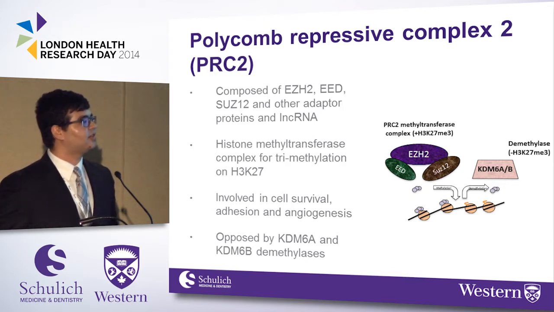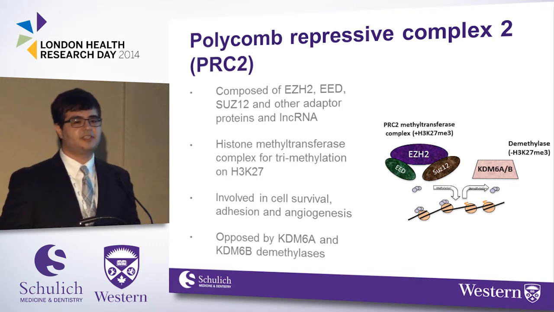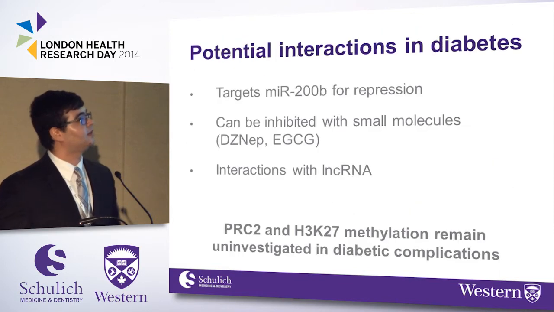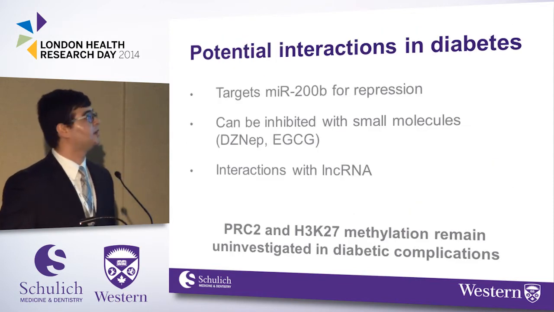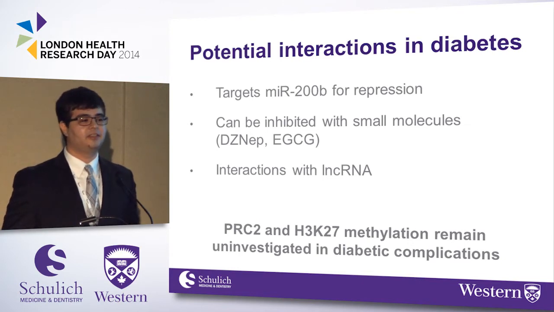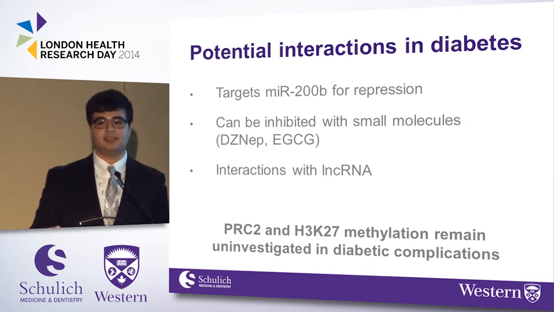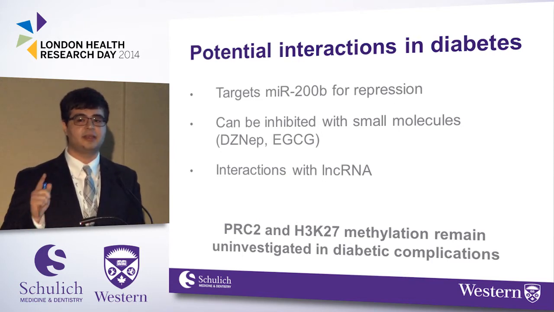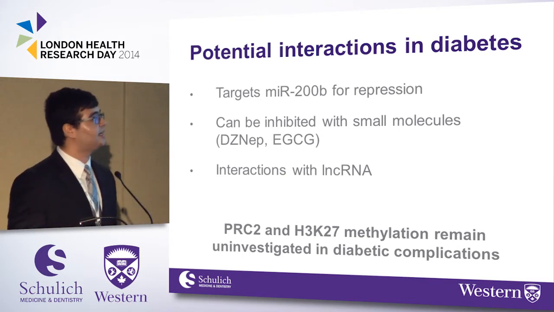And so you can see this methyltransferase comes in, methylates the area of the genome, causes closed chromatin, and thus gene repression. These demethylases can remove it. Why study this one in diabetes? In cancer, it's been shown to target miR200B for repression. Cancer is not diabetes. They're very different diseases. However, the underlying biochemical events that are occurring might be the same, and that's why I chose to study this one.